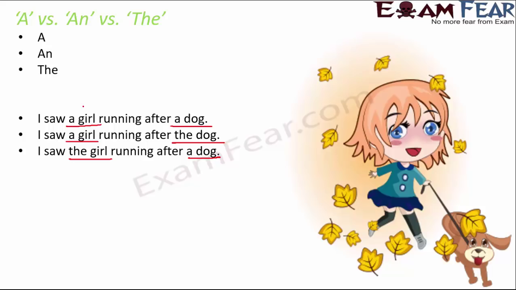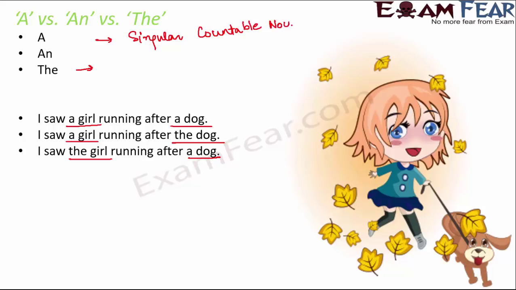Now another important point to be noted is, normally the is used before singular nouns, plural nouns, countable nouns, as well as non-countable nouns. But when it comes to a or an, they are used before singular countable nouns. That means you cannot use a before a plural noun.